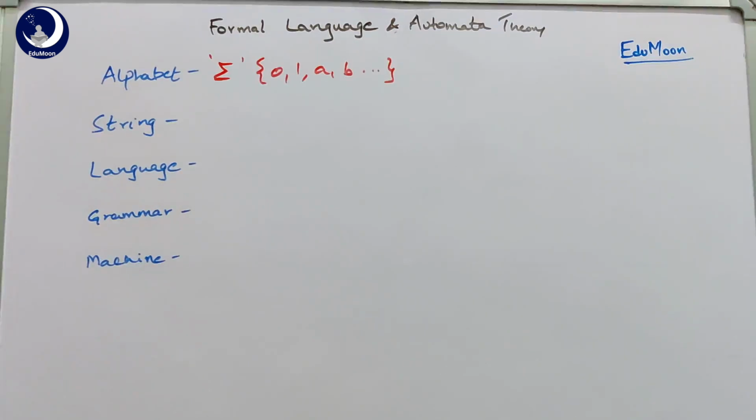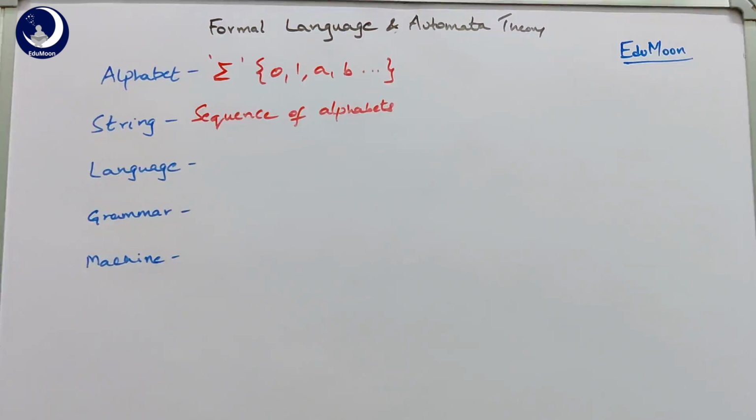First, coming to alphabet, it is a non-empty set of finite symbols which are used in any language. It can be treated as a set of symbols, which is denoted by sigma. So here is an example. Sigma has 0, 1, A, B and so on, any number of symbols which are generally used in a language.